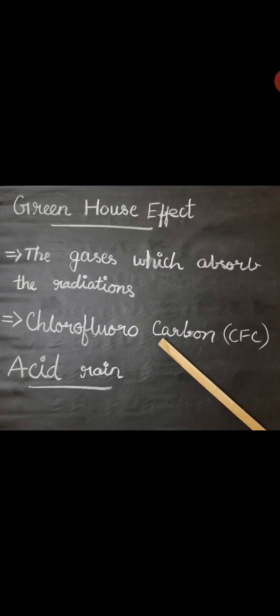So what are the preventions for global warming? Reducing the use of fossil fuels. Petrol and diesel, because of that we often take vehicles and move around. If you reduce the usage of vehicles and reduce fossil fuels, the air will not get polluted. Then controlling deforestation, and restricting the usage of CFCs, chlorofluorocarbons, in refrigerators and ACs. We are getting the chlorofluorocarbon outside, and the heat is coming outside.